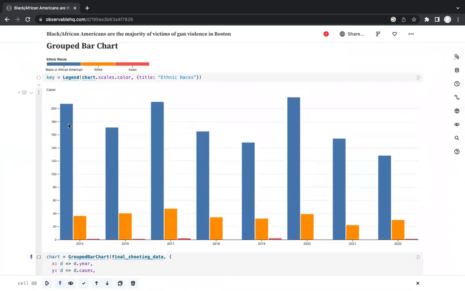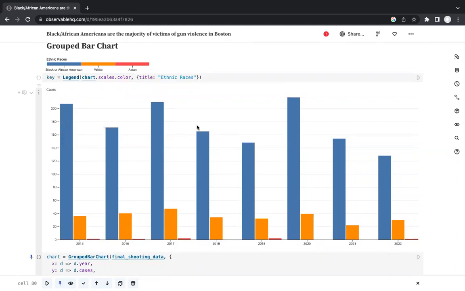This is how our plot looks. The blue one represents Black or African American, the orange color represents the white race, and the red color the Asian race, and the x-axis is the timeline. Here you can see 2015 to 2022. Also, we didn't consider the year 2023 because we didn't have enough data for it, and the y-axis represents the number of cases.